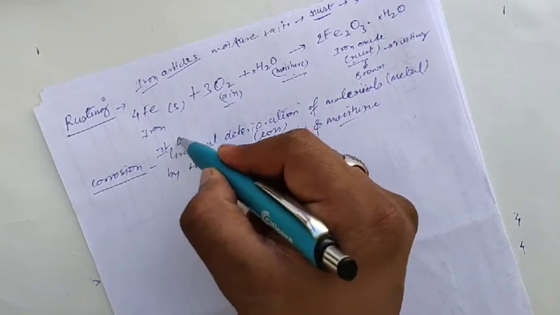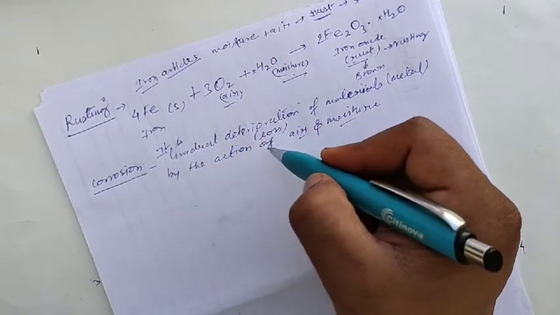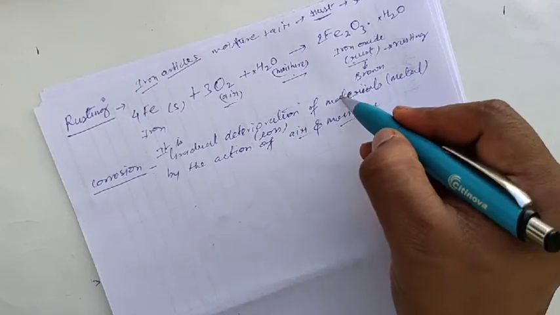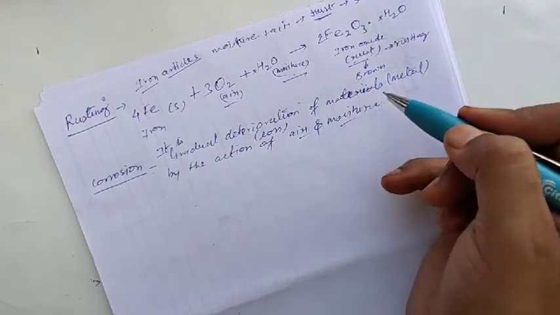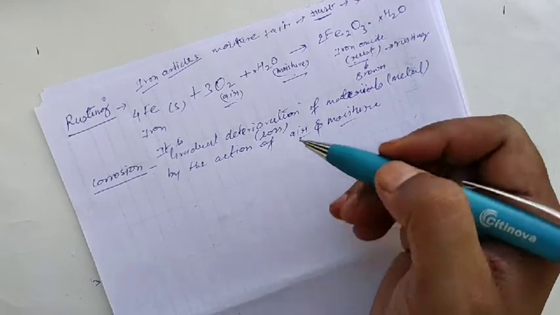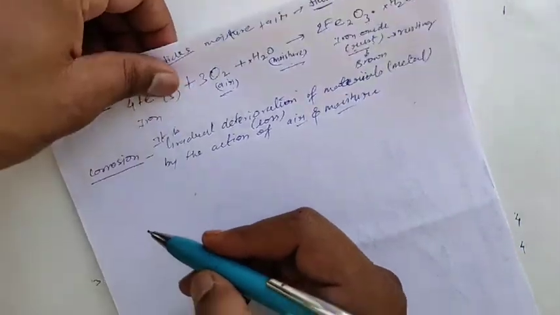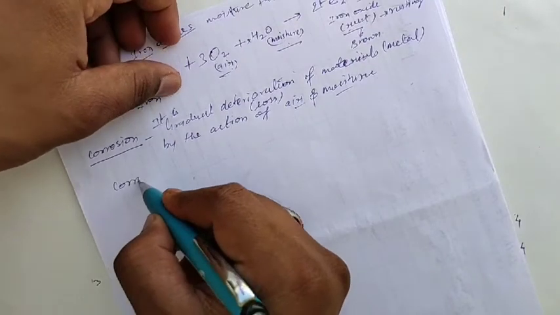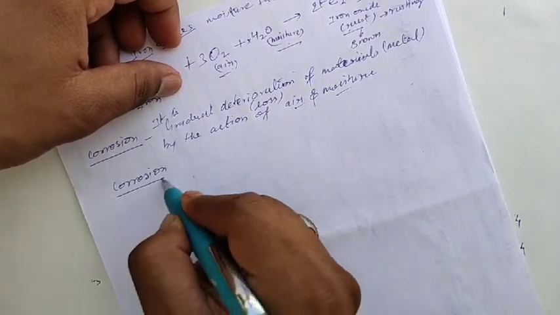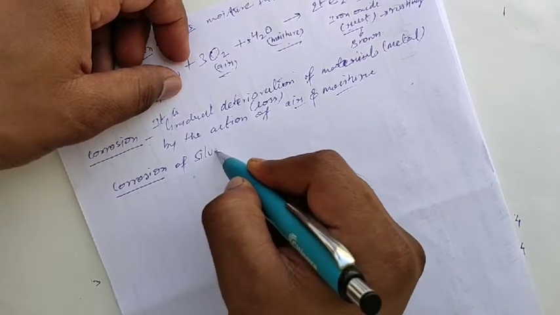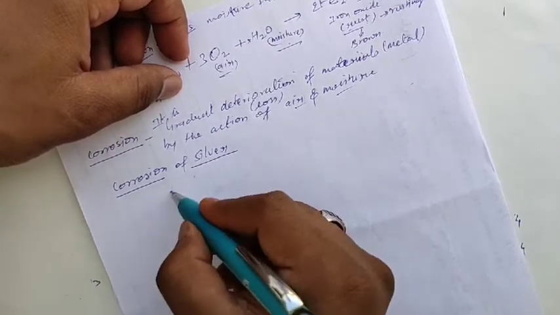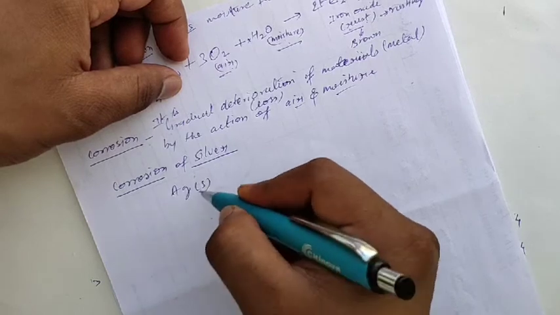What is corrosion? It is a process in which gradual deterioration of material, generally metal, takes place by the action of air and moisture. For example, sometimes it is asked, corrosion of silver. See, silver is a metal.